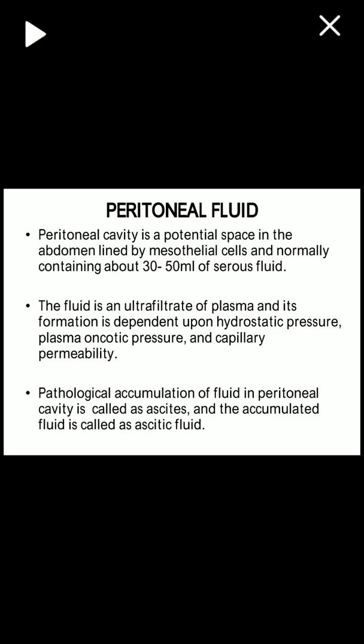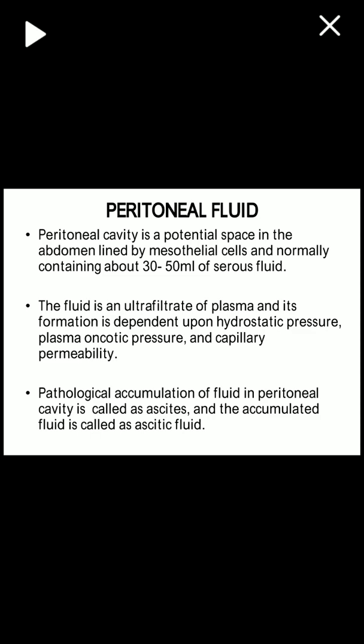Then we come to peritoneal fluid. Peritoneal fluid is again an ultrafiltrate of plasma. It accumulates in the peritoneal cavity, the abdominal cavity. It is a potential space in the abdomen lined by mesothelial cells and normally contains about 30 to 50 ml of serous fluid. Its formation is dependent upon hydrostatic pressure, plasma oncotic pressure and capillary permeability.